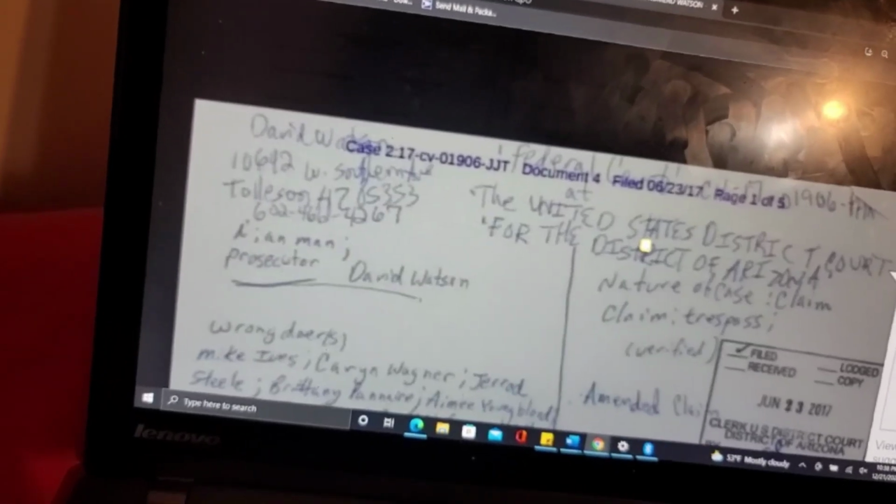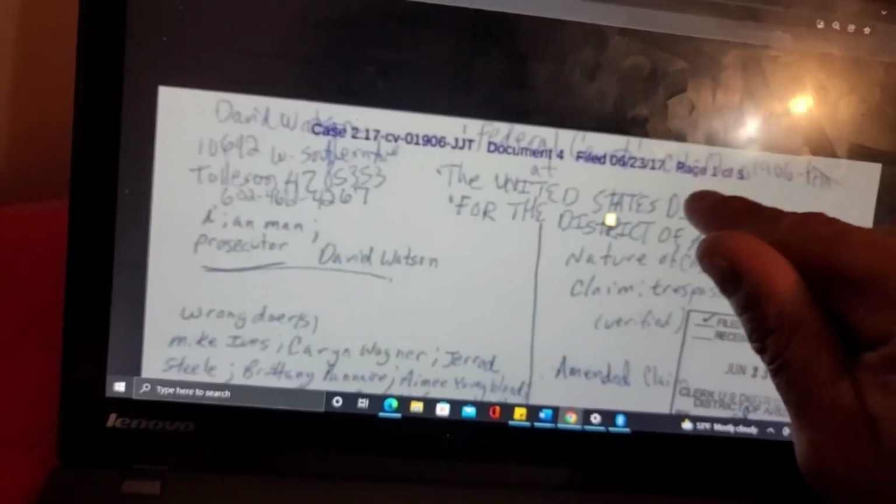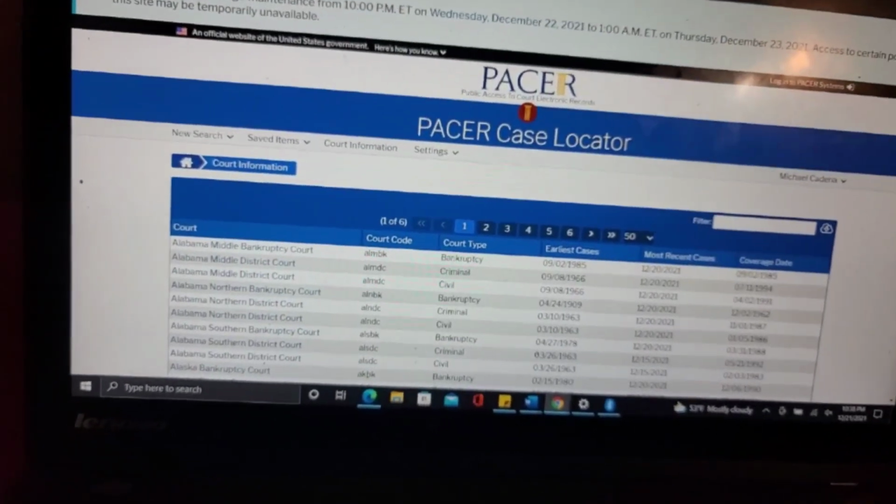2:17-CV-01906-JJ2. So we're going to be searching for this document, because apparently all I got was a JPEG file. So I want to actually see the actual PDF that was filed in court, just to prove that it's real. So I'm going to show you guys how to do that.